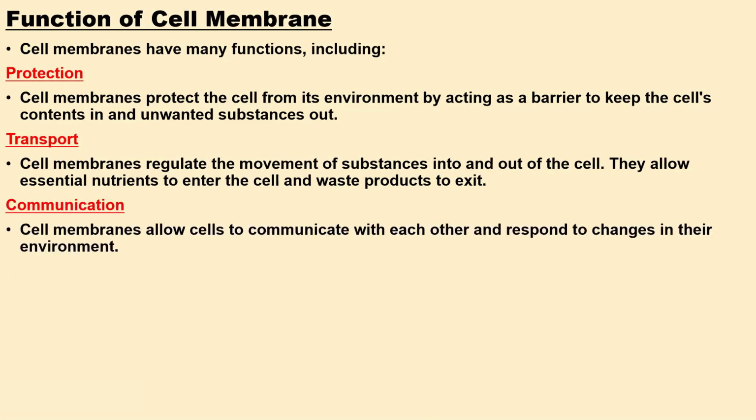And then second, communication. One cell can easily communicate with another cell, and can also communicate with other substances in the environment. So the communication of the cell is through the cell membrane. The cell membrane allows cells to communicate with each other and respond to changes in their environment.